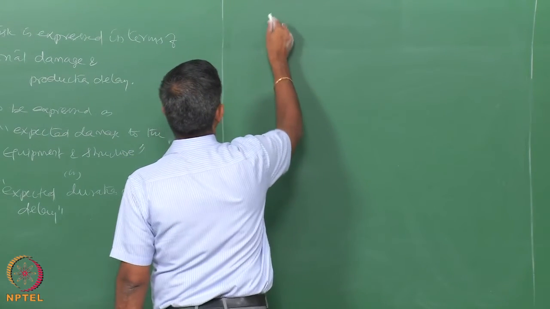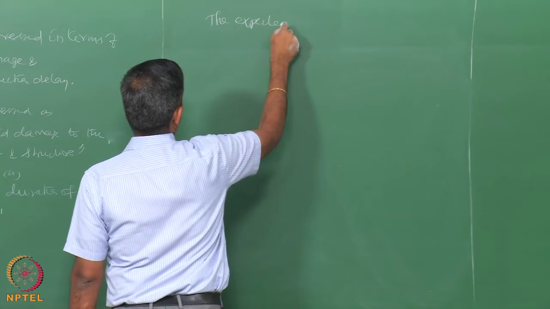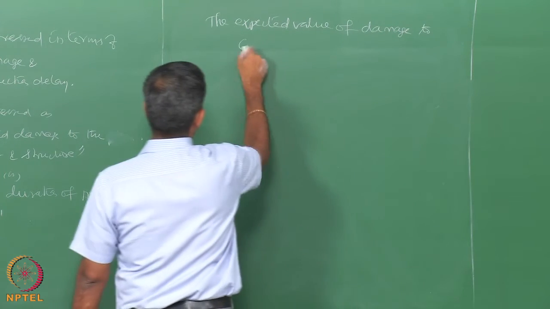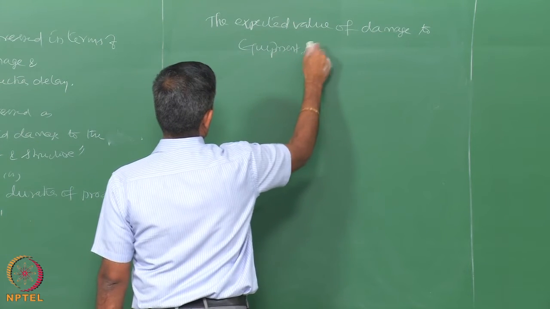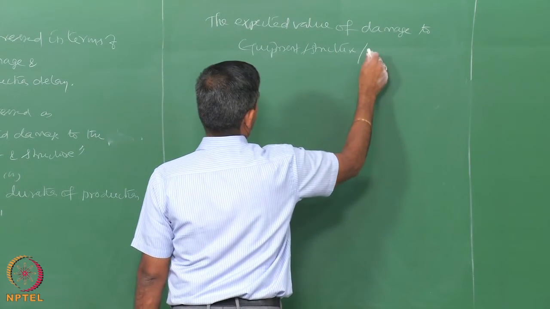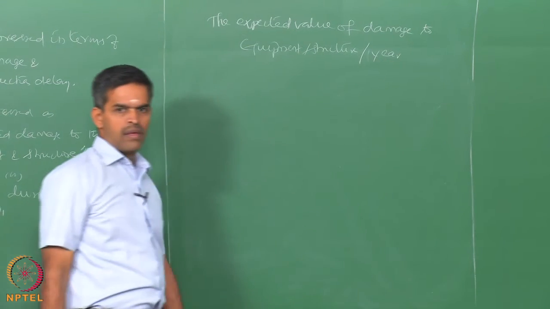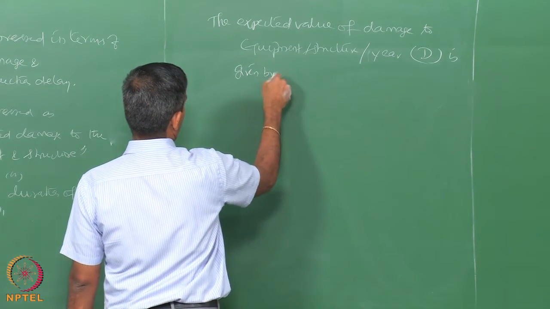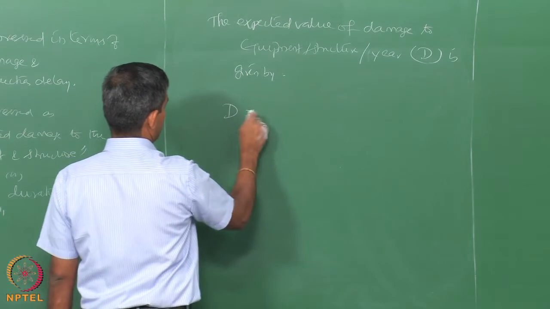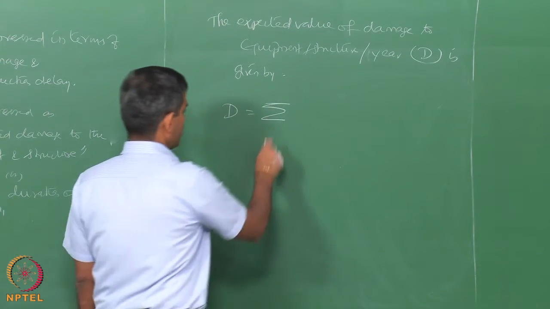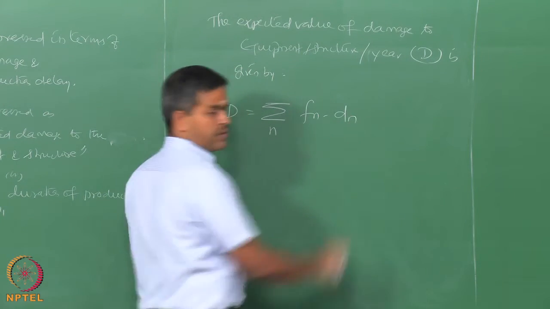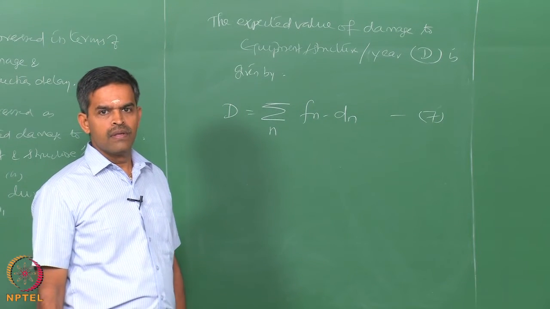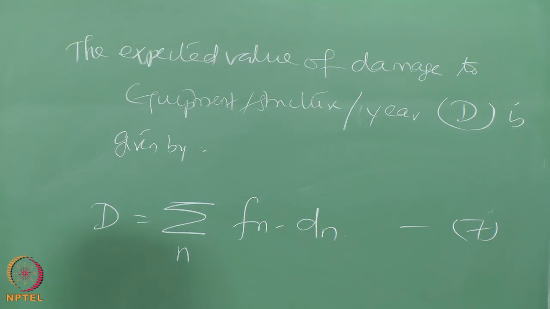The expected value of damage to equipments and structure per year is given by D is equal to summation over n of Fn and dn, where Fn is the frequency of occurrence and dn is the damage of every incident.